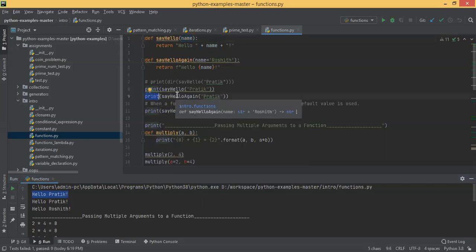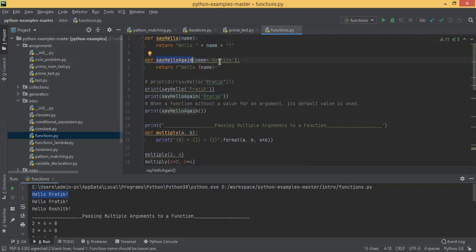Then again you are calling print say hello again, and you are passing Pratik. That means say hello again is this function only, and you are passing Pratik. In that case, this default value will be overridden with the value Pratik. That's why it's again returning hello Pratik exclamation symbol. It's again printing the same.